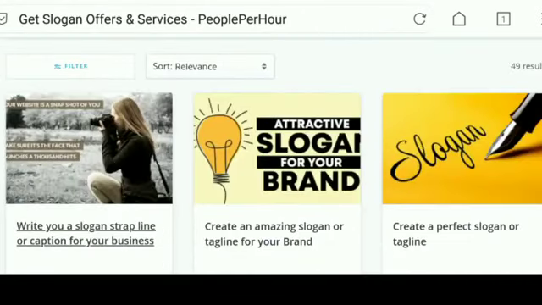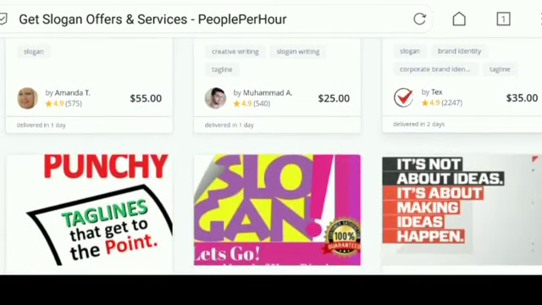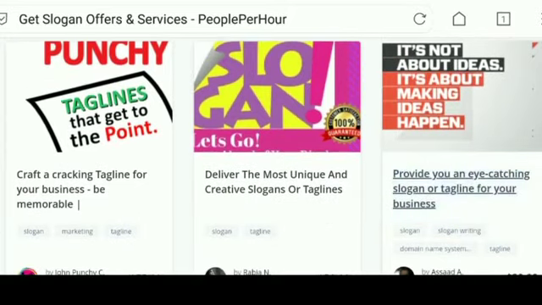You can see that it is in high demand, over 500 feedbacks. This person got over 500 sales because not every single person will give us the feedback. So $55 per slogan, and just imagine making $55 just to copy and paste one word into the previous website and just click on submit to give you the slogan, you deliver it to the customer, and that's it. $55.